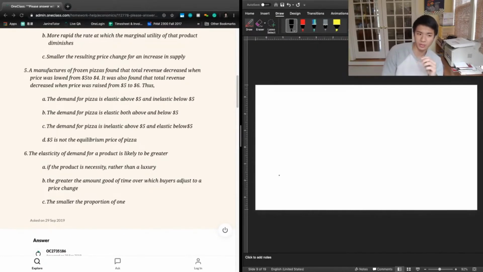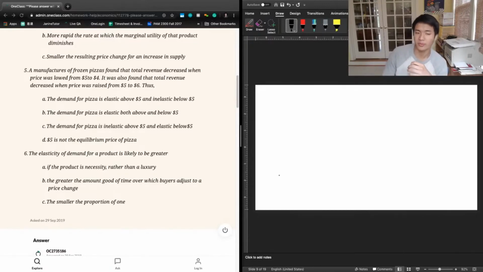And on the other hand, if total revenue decreased when price was raised, then we know that the price change from $5 to $6 moves into the elastic portion of the demand curve, because the increase in price was more than offset by a decrease in quantity demanded as a result of higher prices.